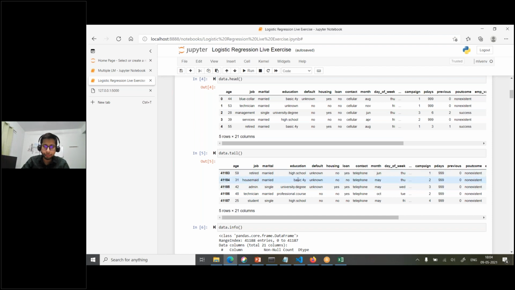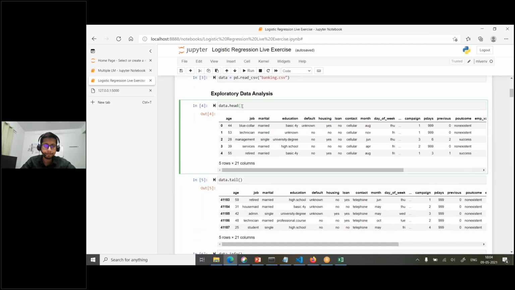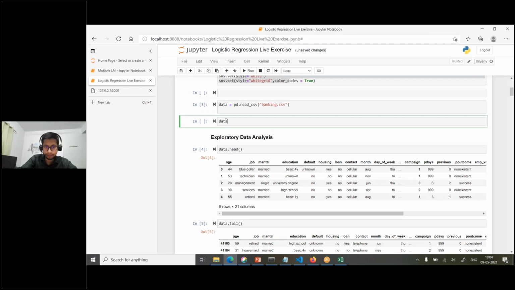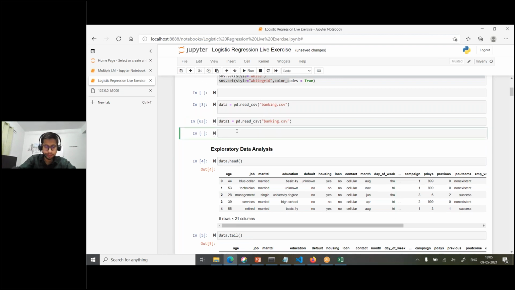Okay, so here also basic.4y. I wanted to show you there is a basic.6y also. So let me take another variable, otherwise it will change the scope. So pd.read_csv banking.csv, and then data1.head. By default it will give the first 5 rows, but you can also pass the number of how many rows you want to see.